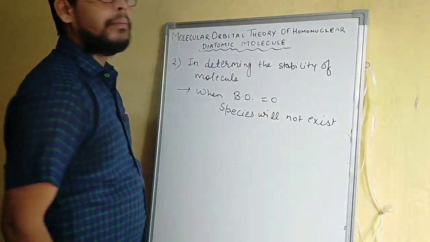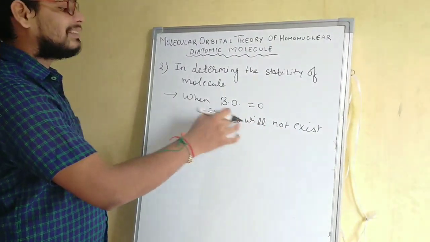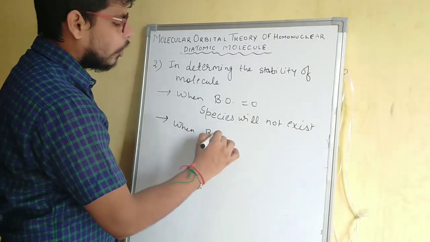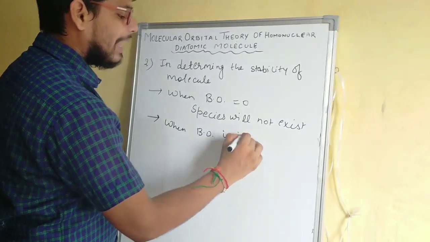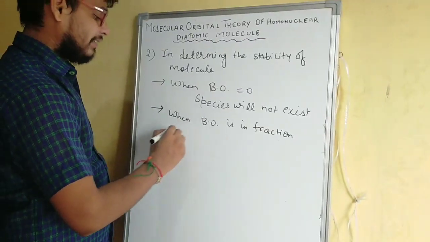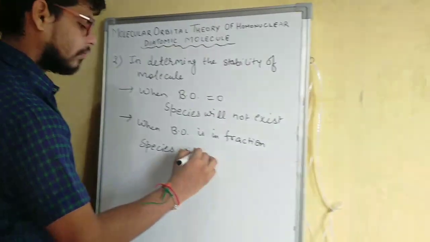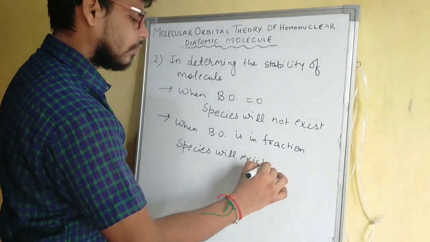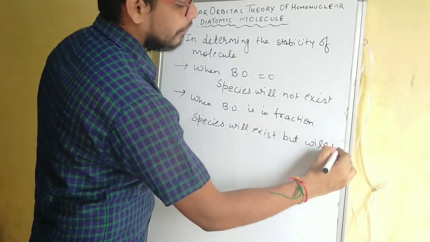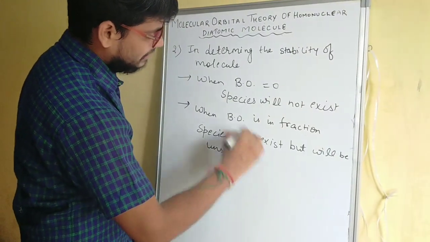If any element has bond order 0, it will not exist. And also whenever bond order is a fraction, it means the species will exist but will be unstable.